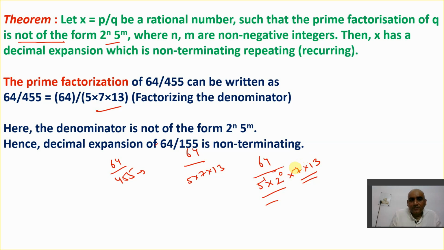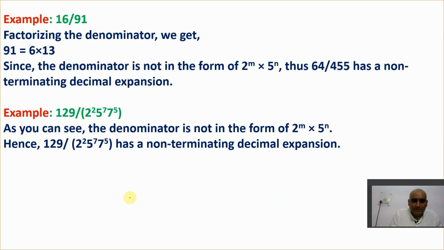So that's the point. I hope you get this point. This is a simple logic you have to follow. Only thing is that if in the denominator you get this form, yes, you'll get a terminating decimal. If you don't get it, you'll not get this. So these are some examples here. I'll take one more example, 16 by 91. So first of all, in the denominator I'll have this.